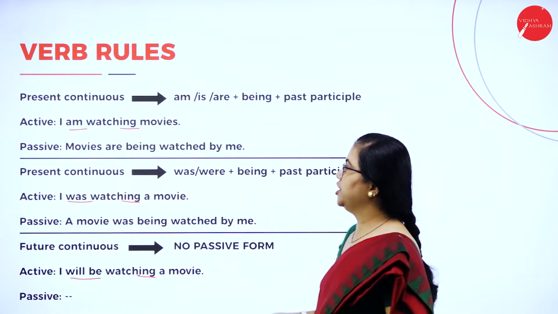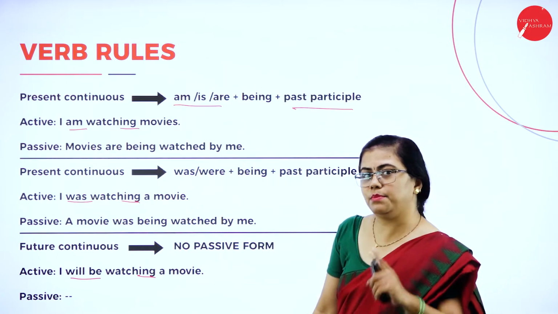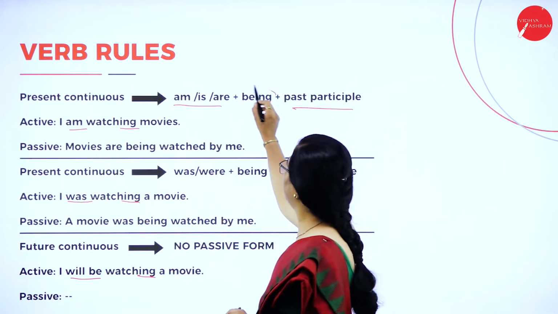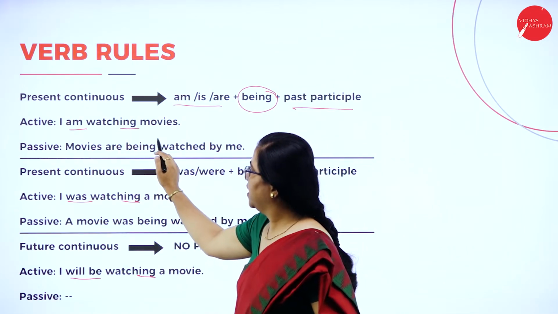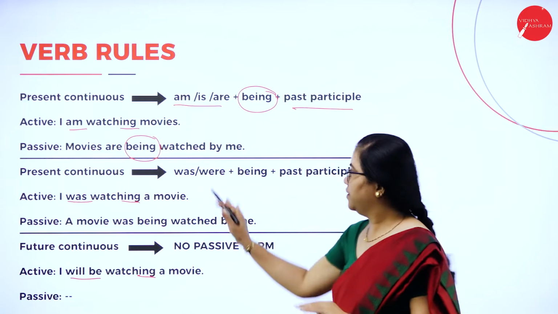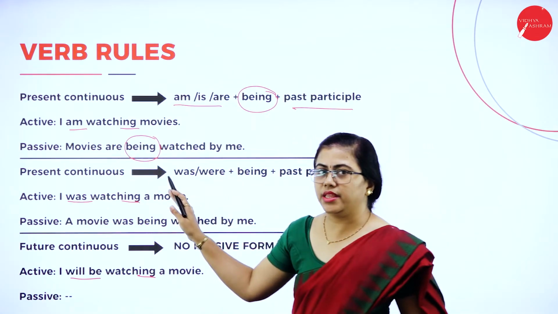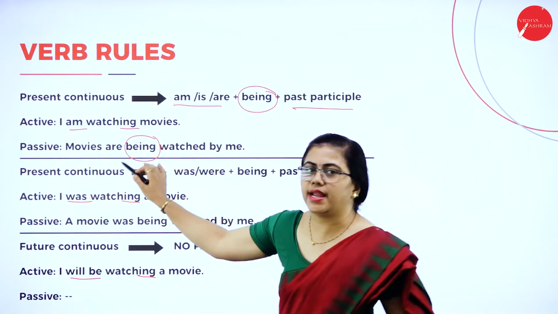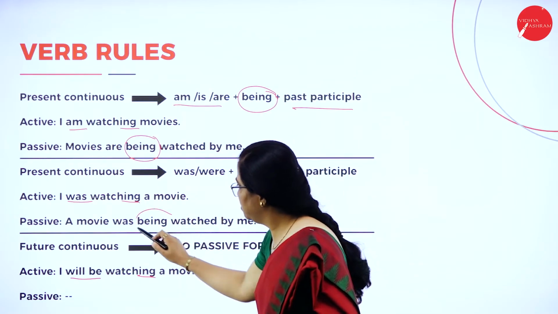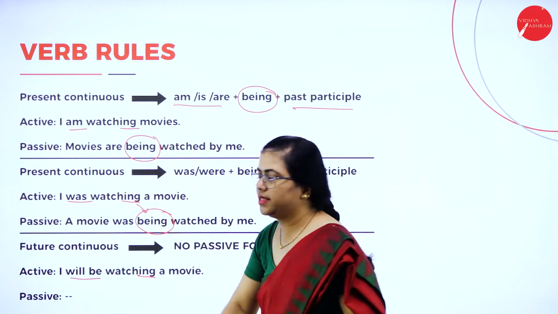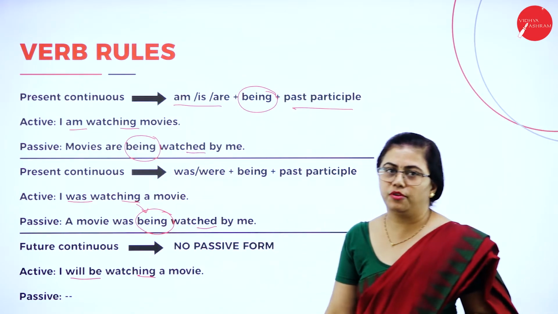Now, how do you change it to passive voice? Everything is the same. Simple present and this one are both the same, but the only addition is being. If it is continuous tense, whenever ing is there, you have to add being. Otherwise, everything else is the same. Movies are watched by me would have been there. Here, since it is the ing form, being is added in addition to that. Here also, I was watching a movie becomes was being watched. Only this ing form is replaced by being. Here it should be the participle form only.